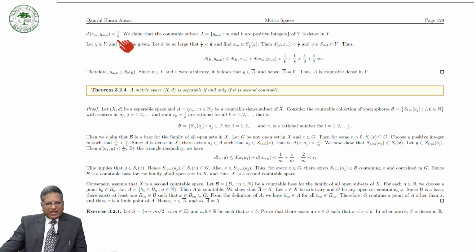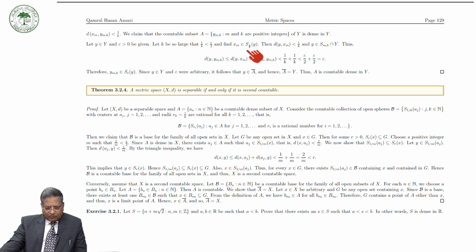Now we claim that the countable subset A is equal to {y_mk such that m and k are positive integers}. Okay, so we assume that the subset A of Y is dense in Y. For that, let y be in Y and epsilon greater than 0 be given. Let k be so large that 1 over k is less than epsilon by 2, and find x_m in